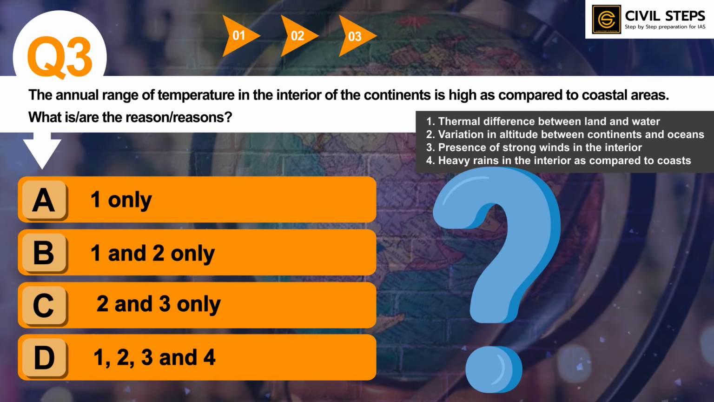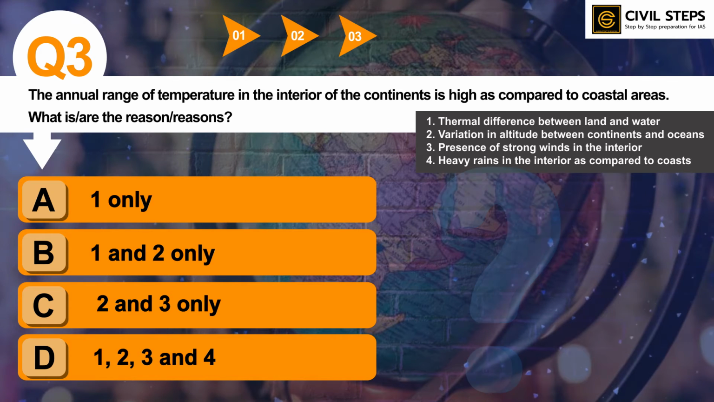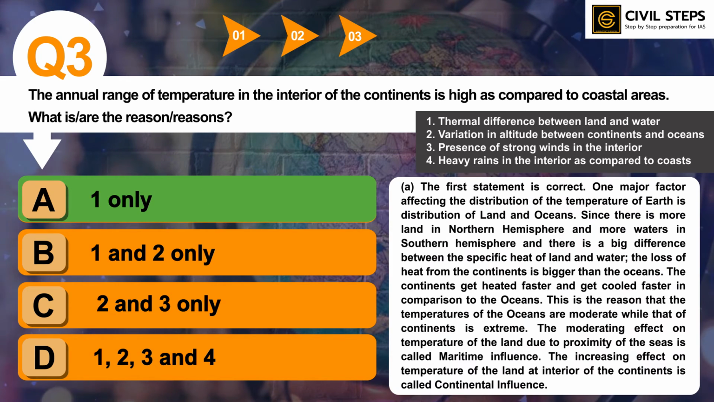So you can tell the answer in the comment section. So the answer of this question is option A, 1 only. So the first statement is correct. So one major factor affecting the distribution of temperature of Earth is distribution of land and oceans. Since there is more land in northern hemisphere and more waters in southern hemisphere, and there is big difference between the specific heat of land and water, the loss of heat from the continents is bigger than the oceans. The continents get heated faster and get cooled faster in comparison to the oceans. So this is the reason that the temperatures of oceans are moderate while that of continents is extreme.